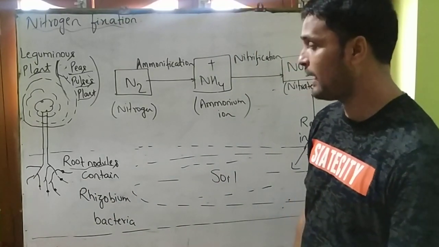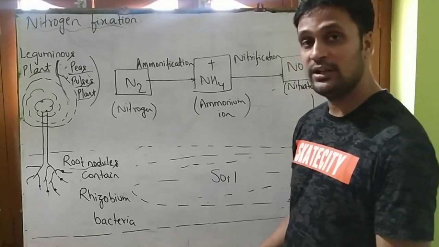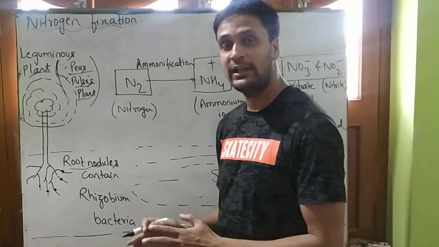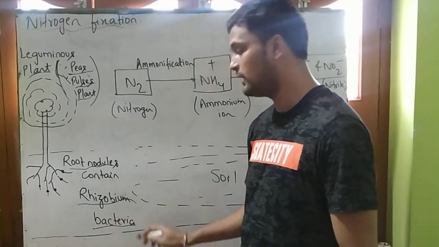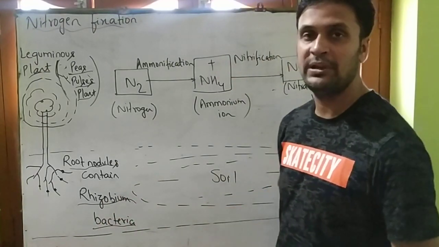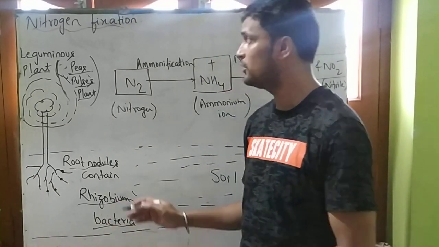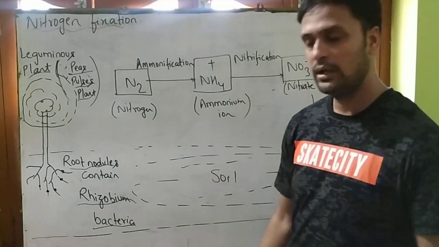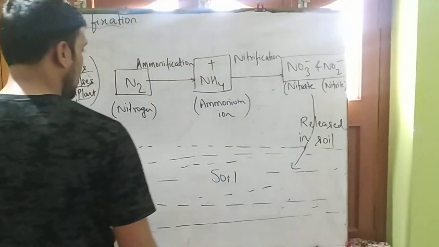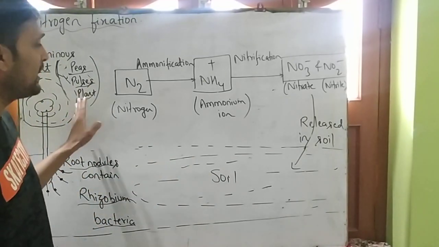So student, what happens in the root nodules of the leguminous plant? There is a special kind of bacteria which we call rhizobium bacteria. These rhizobium bacteria have some special features which perform nitrogen fixation. We will see how they contribute in nitrogen fixation, which helps the leguminous plant.